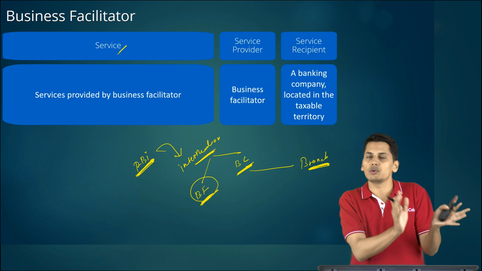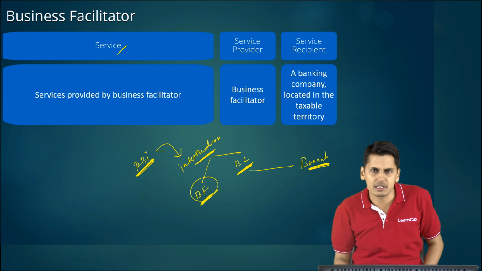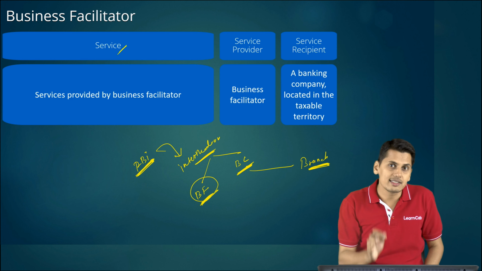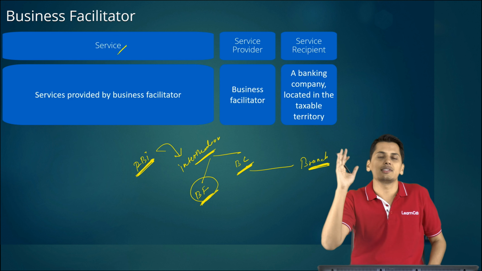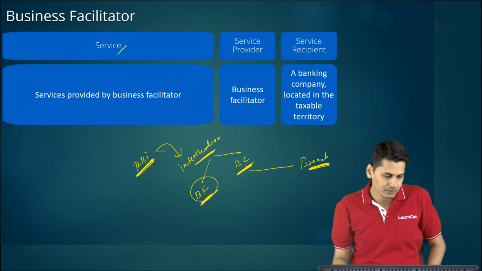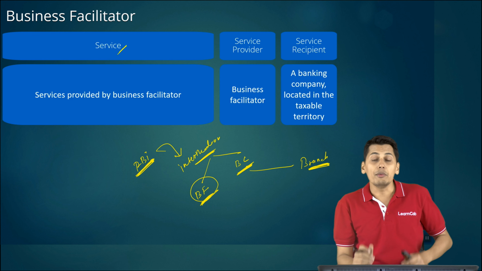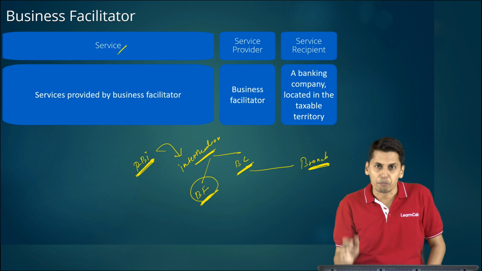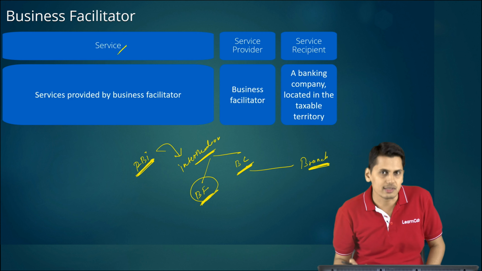But their charge is going to be the bank. The bank in turn will charge the customer, and it will charge GST on the entire value to which the customer's account is debited. So now friends, coming to the services supplied by business facilitator and by business correspondent.